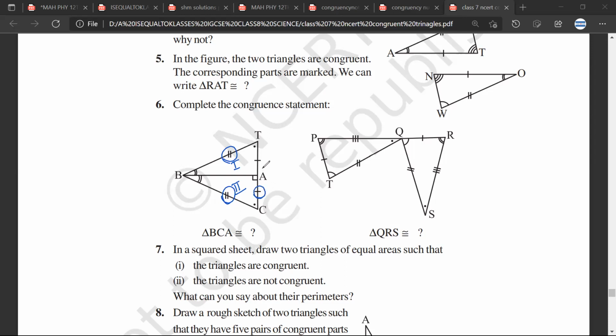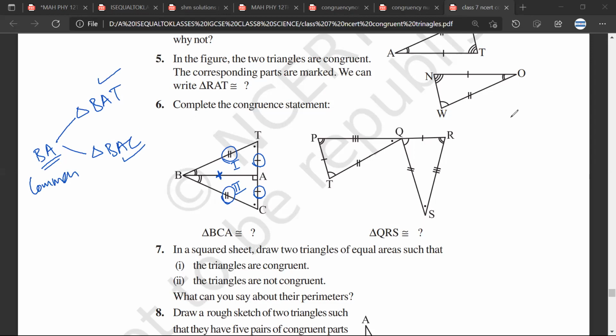This side is equal to this side. And if you have understood the previous question, this is this side in both the triangles. BA is part of triangle BAT also, and BA is part of triangle BAC also. So BA is common to both the triangles.